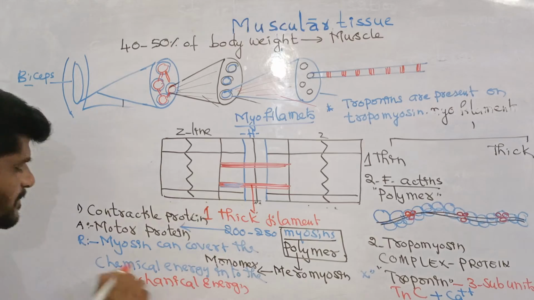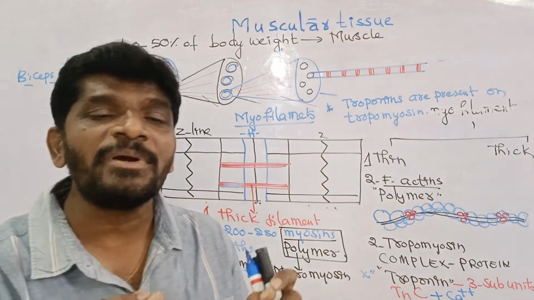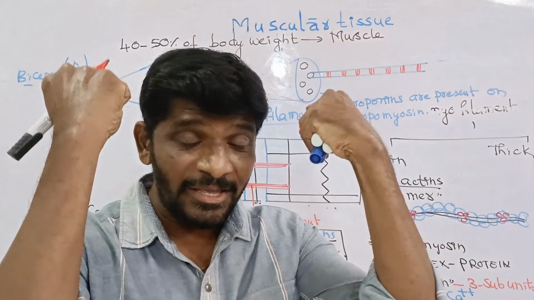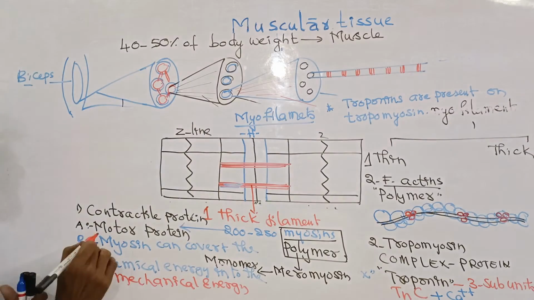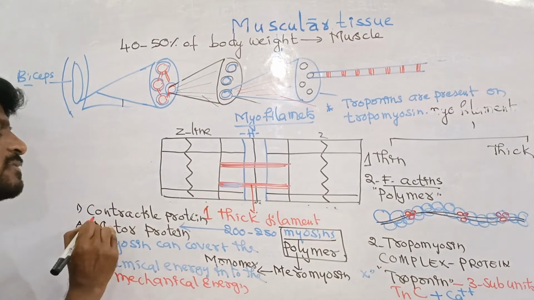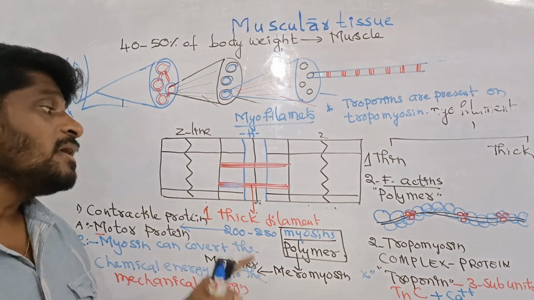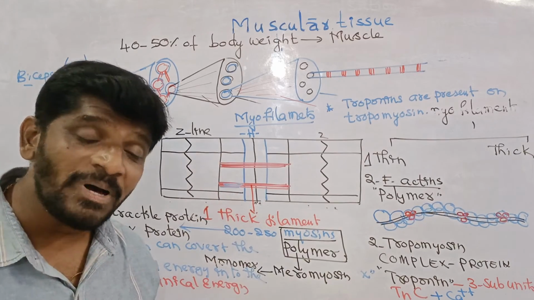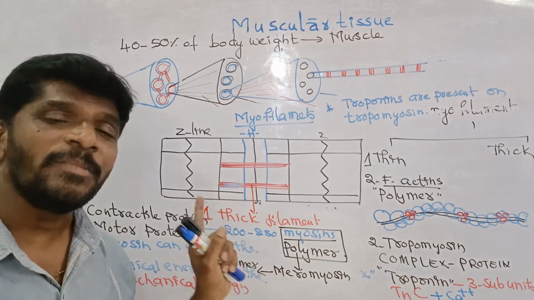That is why, where ATP chemical energy is converted into mechanical energy, hence myosin is a motor protein, myosin is a contractile protein, and myosin is the polymer whose monomers are called the meromyosins.